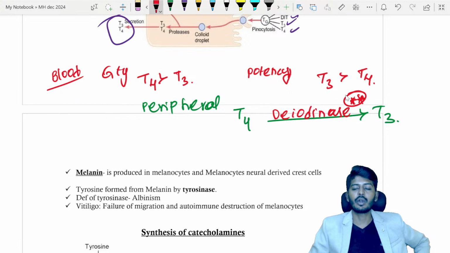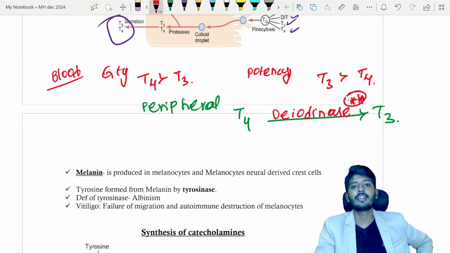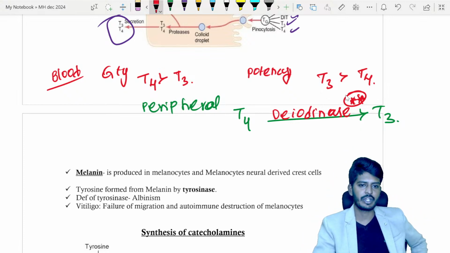Deiodinase enzyme. Okay, peripheral deiodination is inhibited by which drug that is used in hyperthyroidism? That is propranolol. Propranolol inhibits your T4 to T3 conversion. That is why we consider propranolol better than other beta blockers in hyperthyroidism, because it has a special property to stop peripheral deiodination.